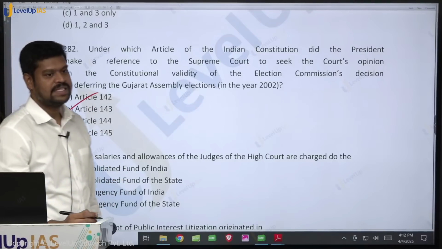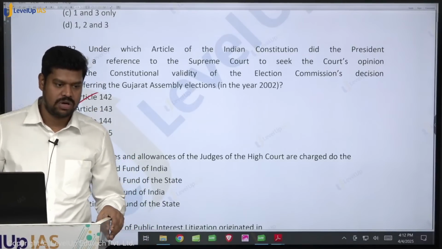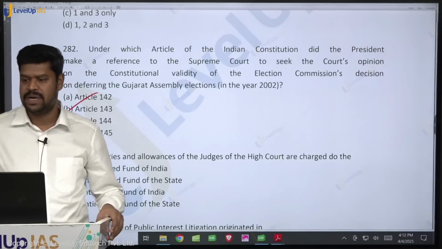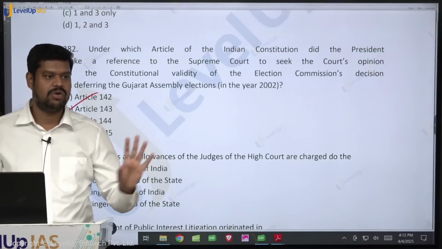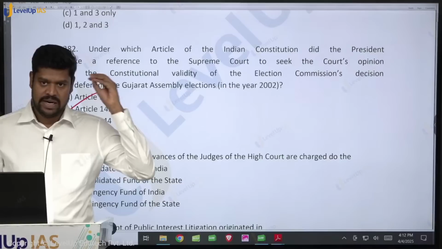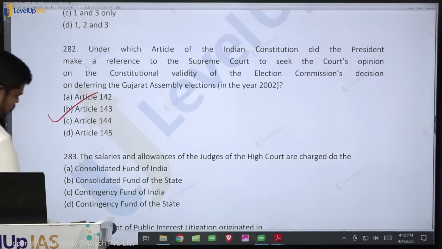So can the President make a reference on a question of fact? Not just on a question of law. On a question of fact also he can make a reference, but in any case it is not mandatory except if it is a pre-constitutional matter, but in any case it is not binding upon the President of India. Come to the next question.